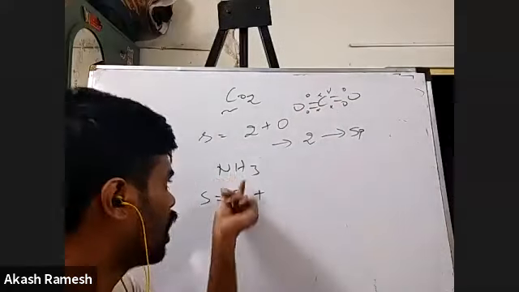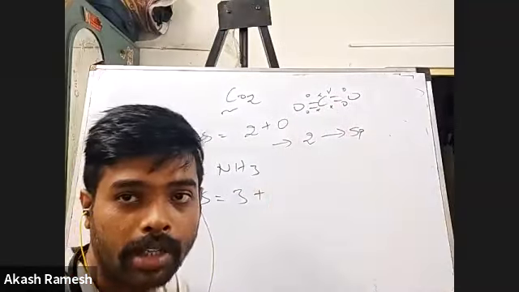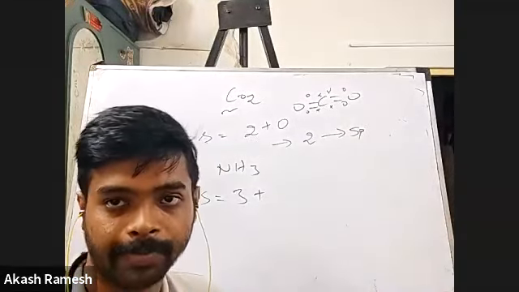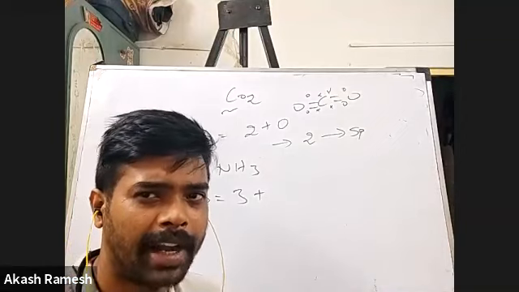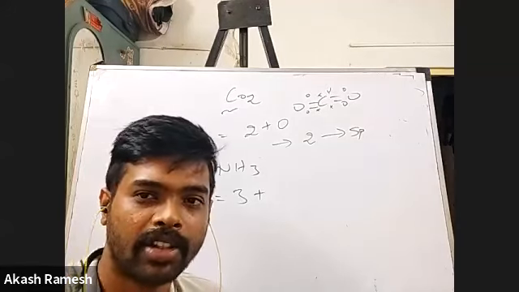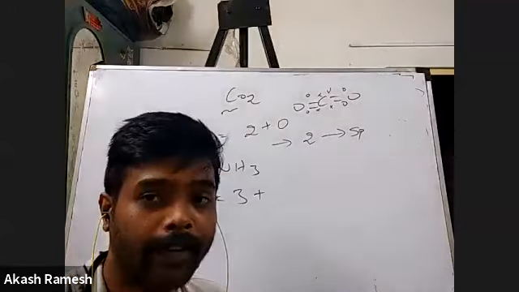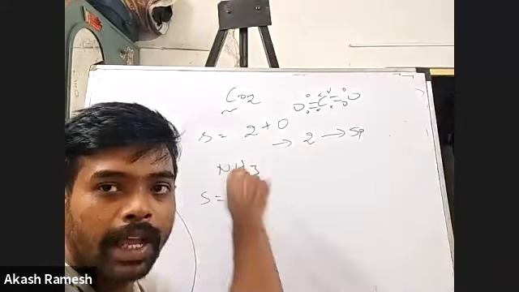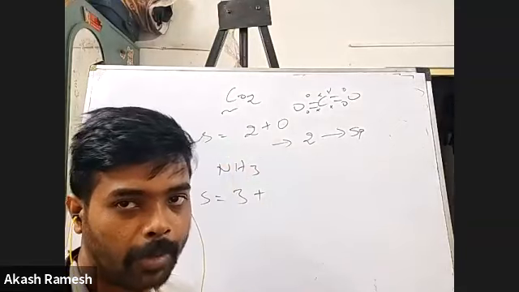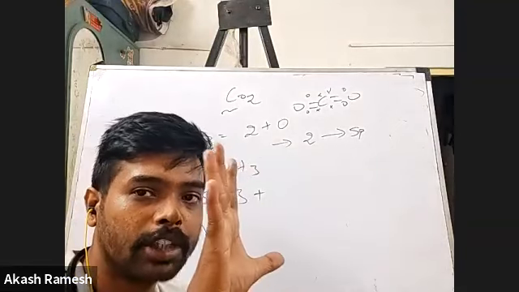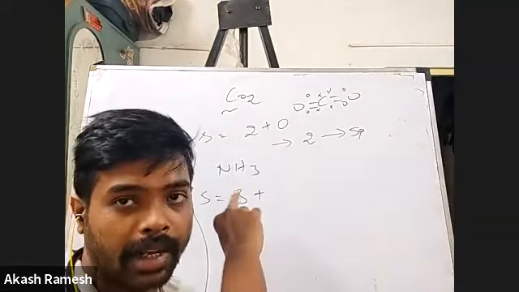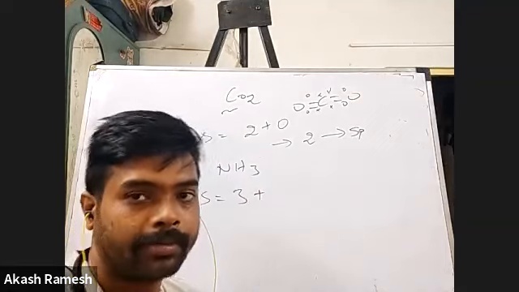So in this case, how will I go about it without even drawing the Lewis structures? How will I know whether a lone pair is there on the nitrogen? It's very simple. Nitrogen has how many? 5 valence electrons, the configuration is 2, 5. And I know there are 3 hydrogen atoms, so they will have 3 sigma bonds. So can I say out of these 5 electrons in the valence shell, 3 of these electrons from the nitrogen are involved in bonding.